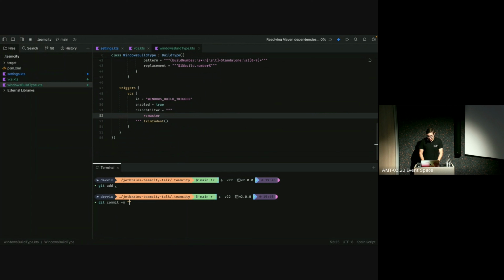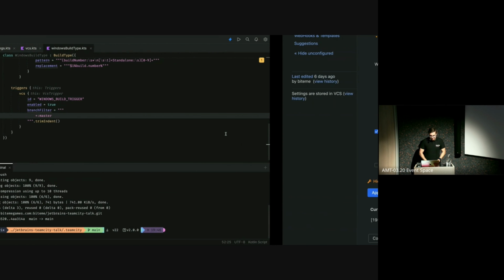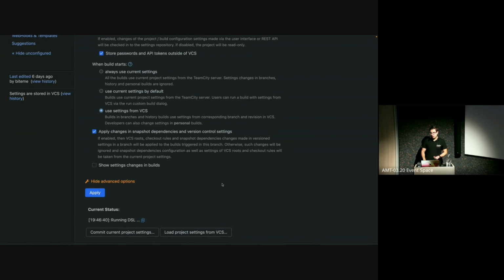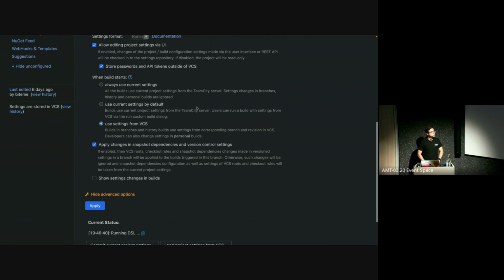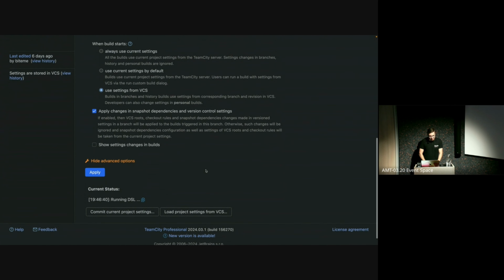And okay, now that we added our trigger and everything, we can just commit it again, called stage 2, and hope nothing went wrong this time. And this isn't going to be anything world-changing. If all went to plan, we should have exactly what we had before, just a lot cleaner now. Now, as you might have noticed, you can already divide this into even more files, like you can move the trigger parts and everything to different places. But I'm not going to do that right now. I just want to show how easily you can make it a lot cleaner without going too advanced.